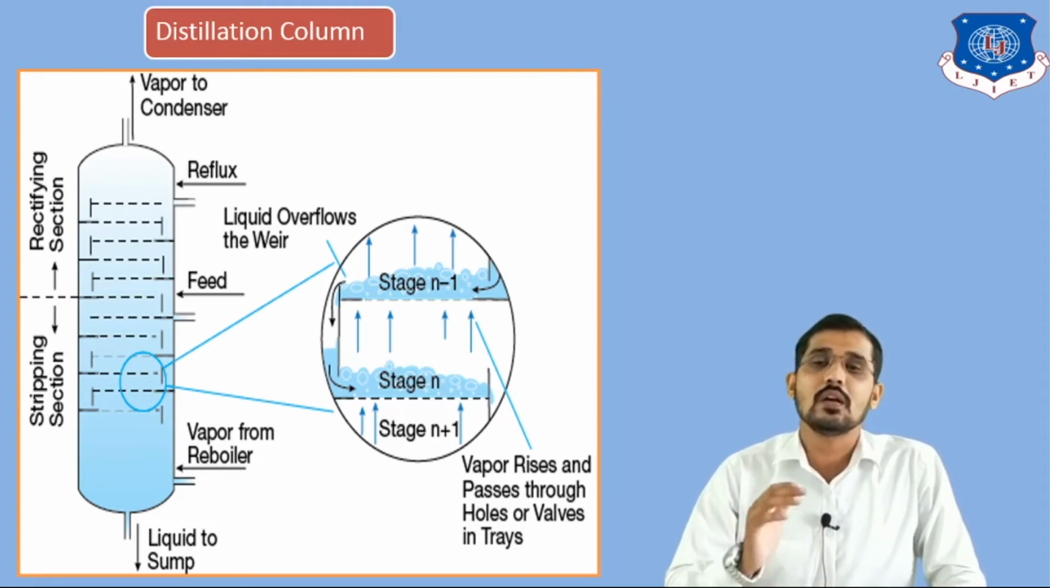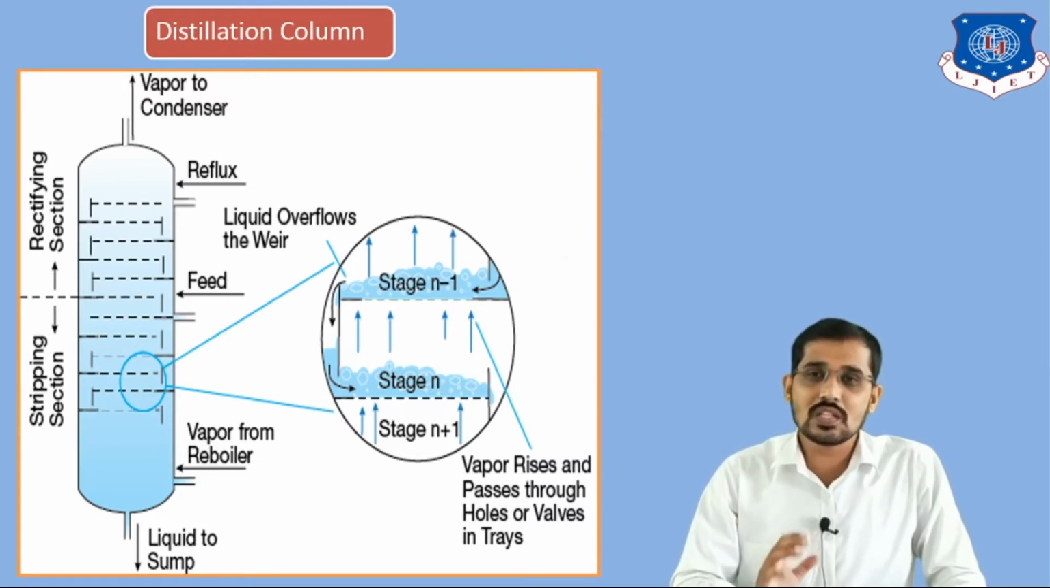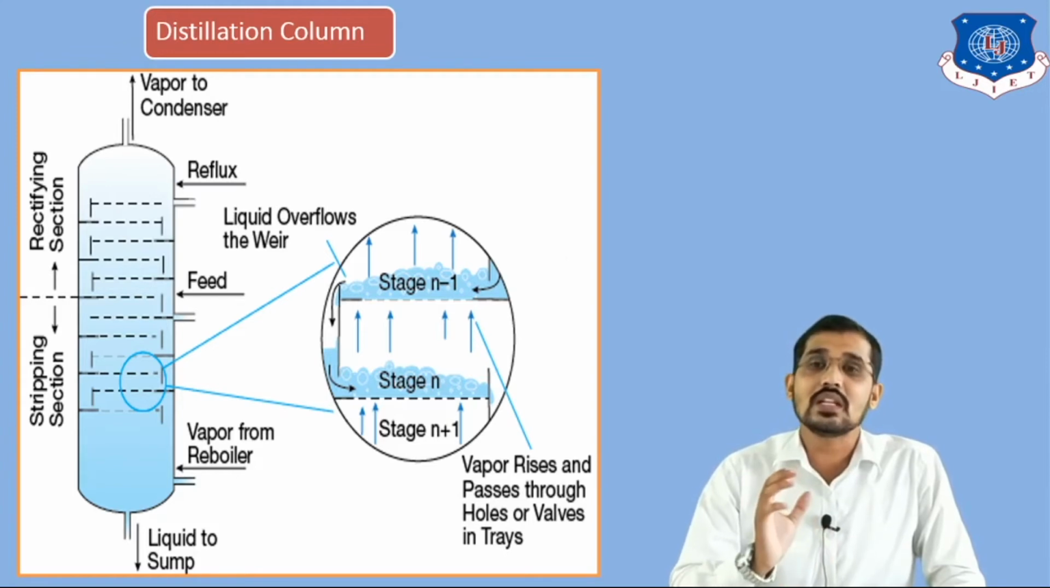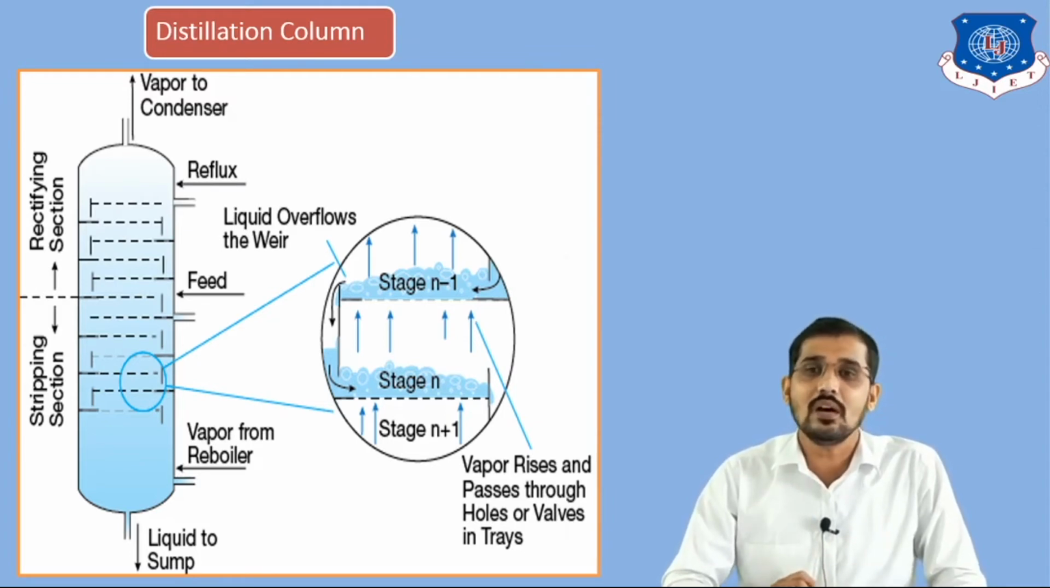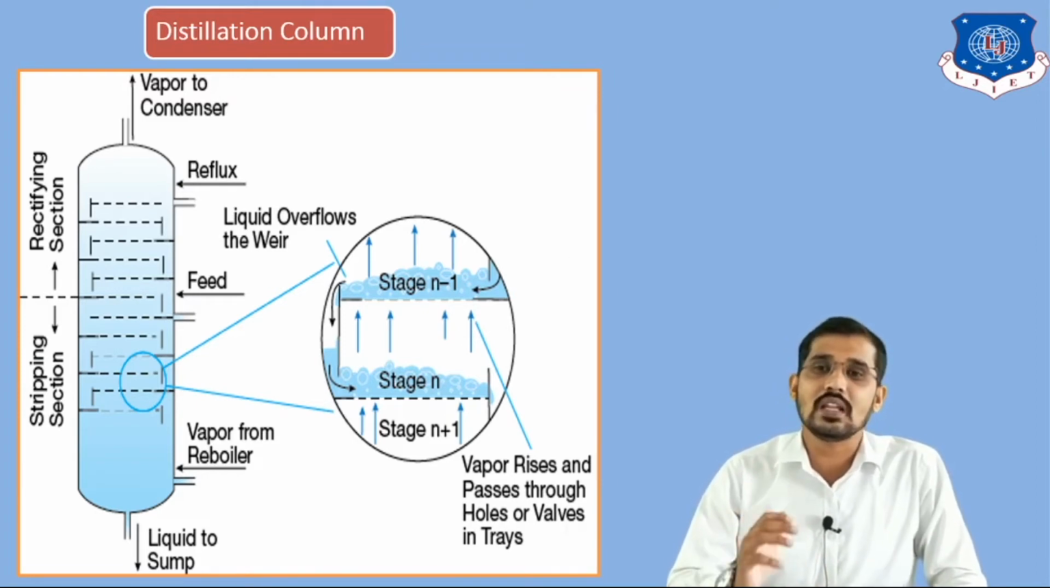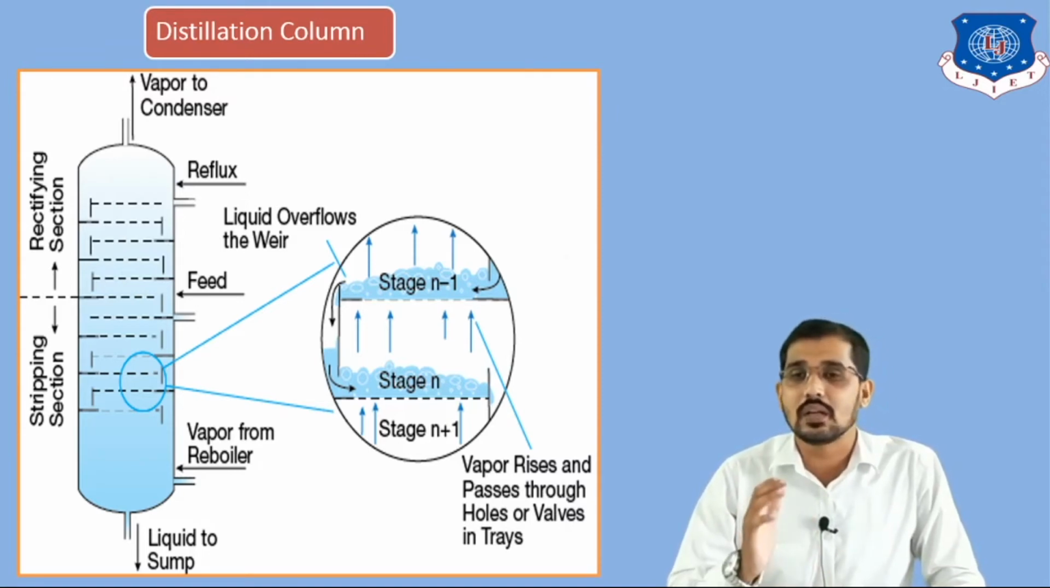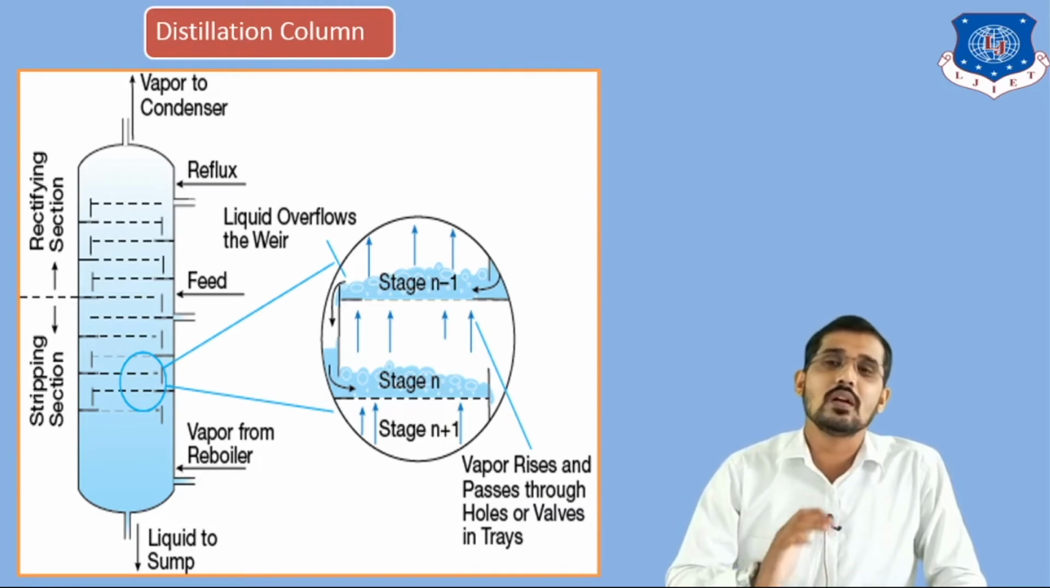And in this figure we have two ratios. The first one is the reflux ratio, available in the rectifying section, given by R equals L by D. The second one is the boil-up ratio, available in the stripping section, given by V by B. V is nothing but vapor and B is nothing but bottom. In the reflux ratio, R equals L by D, where L is the liquid stream and D is the distillate stream.